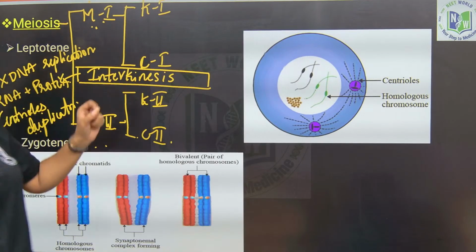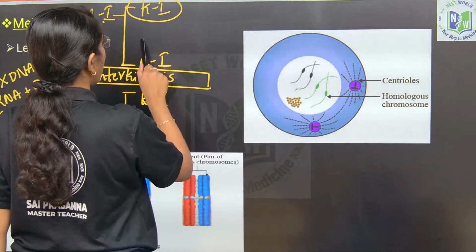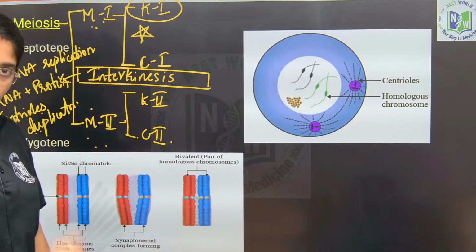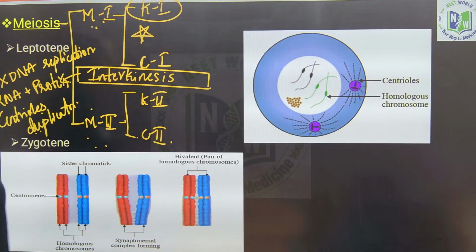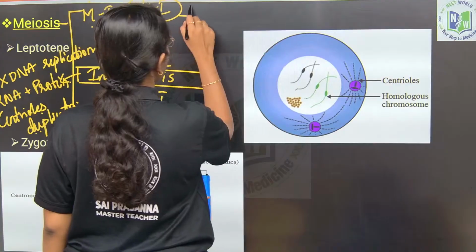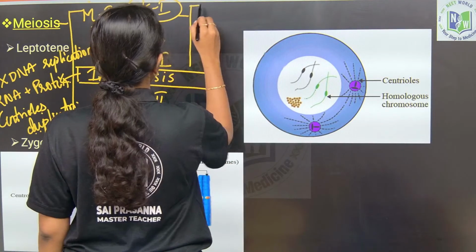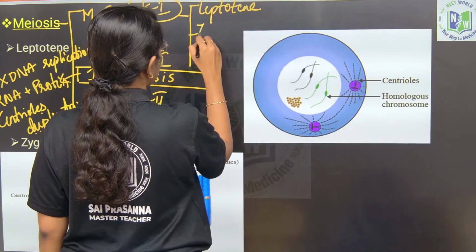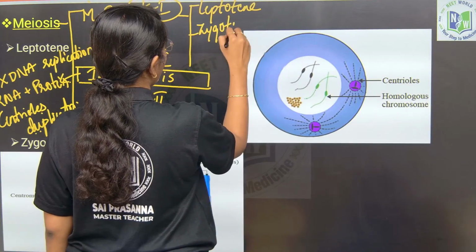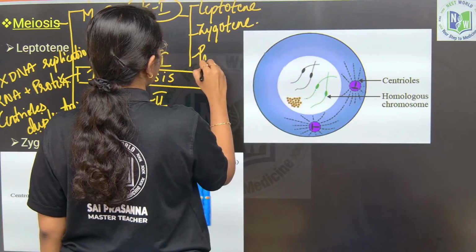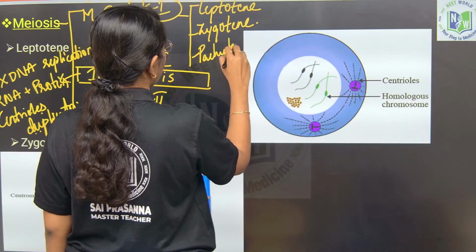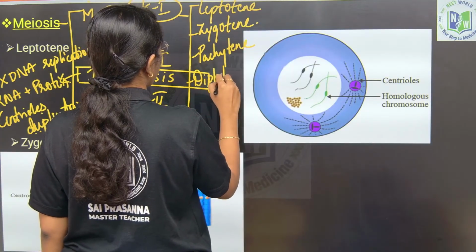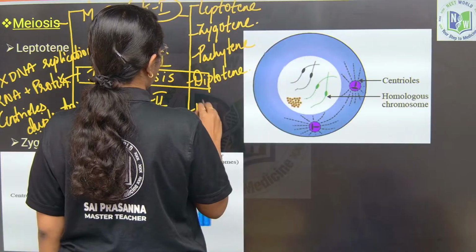One peculiar stage, that is karyokinesis 1, n number of times questions are asked in the EAPCET as well as in the NEET from karyokinesis 1. Karyokinesis 1 will again have 5 substages, wherein the first substage is leptotene, followed by zygotene, followed by pachytene, followed by diplotene, followed by diakinesis.